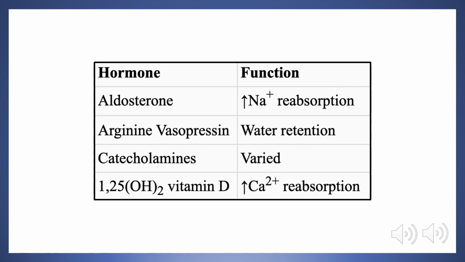Then we have vitamin D, the activated form, which we have seen is actually produced by the kidney, and now we see that it is also functioning on the kidney. More details on this you will find in the equivalent endocrinology chapter.